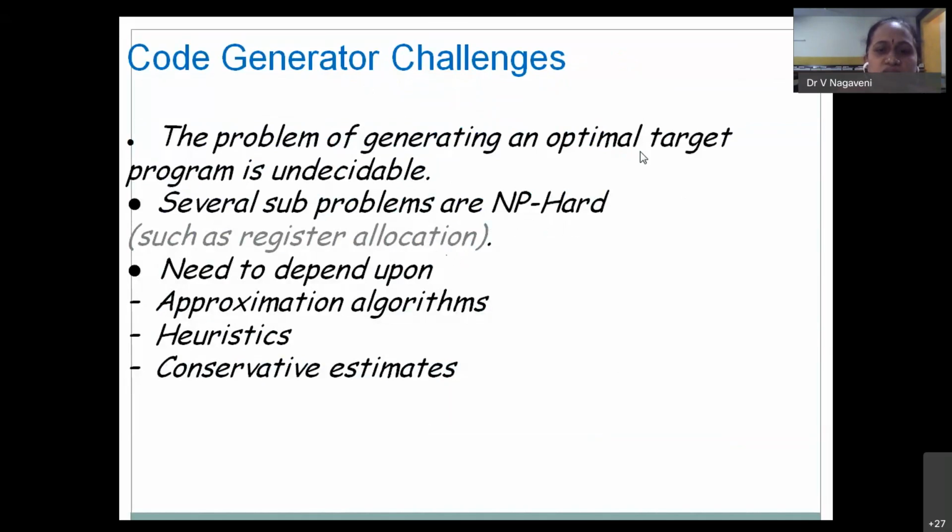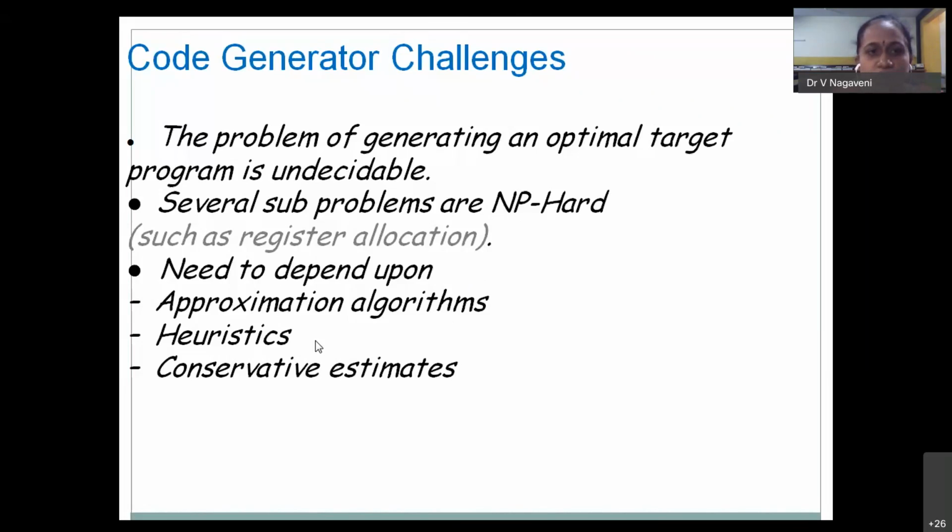We need to say whether the type of intermediate code we are generating is efficient or not, and again, whether the assembly level language we are generating is efficient or not. We cannot gauge that, hence it is called NP hard. It is only based on approximation algorithms or heuristics that we can decide how efficient or accurate it is.